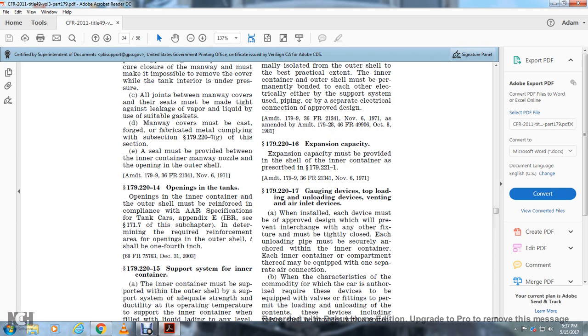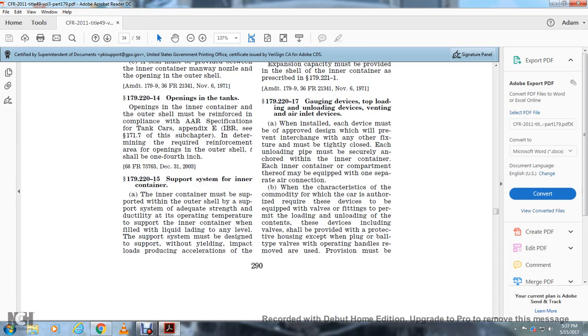179.220-14 Opening in the inner container with the outer shell should be reinforced in compliance with AAR Specification for Tank Cars, Appendix E, and 49 CFR 171.7 of this subchapter. In determining the required reinforcement area of the opening for the outer shell, T shall be 1/4 of an inch.